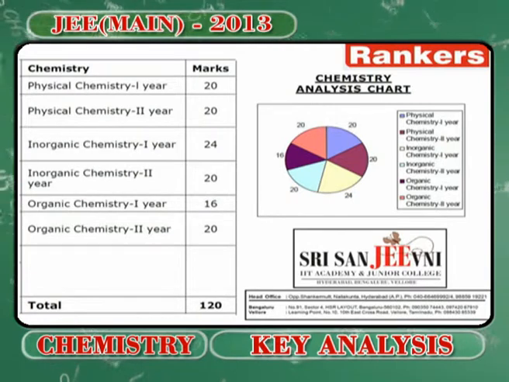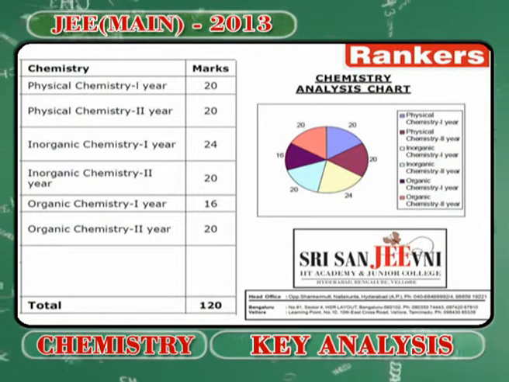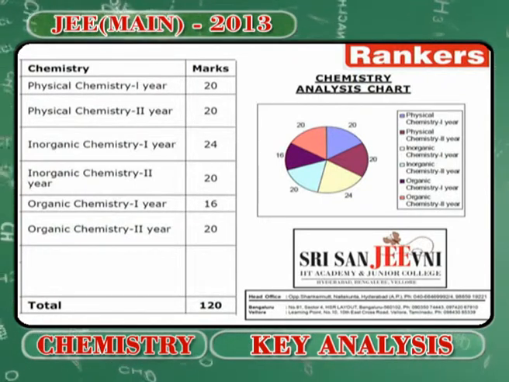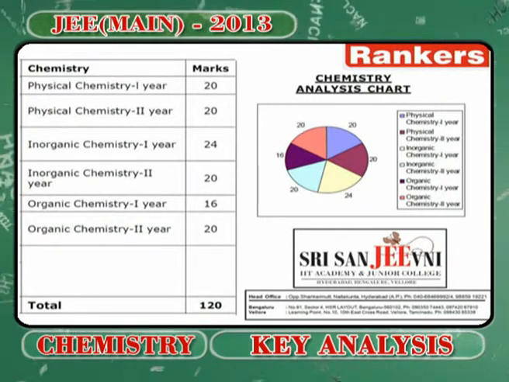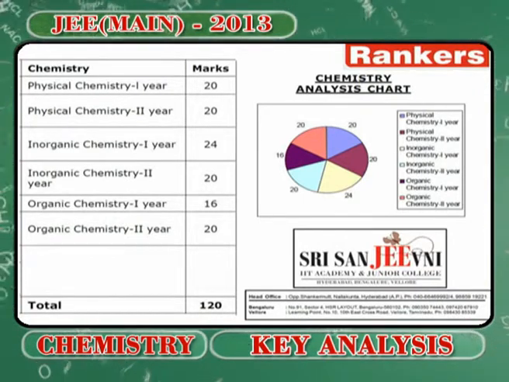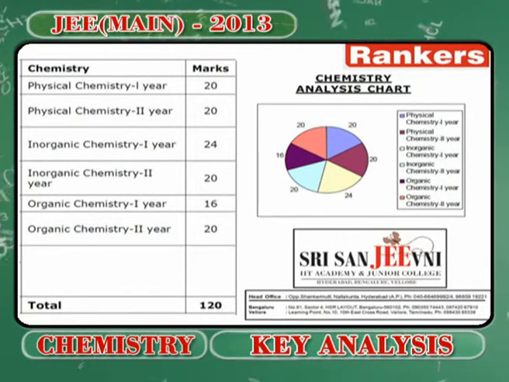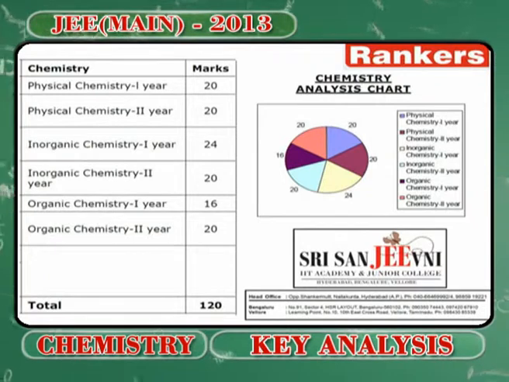You can see, my dear students, that from physical chemistry a total of 40 marks of questions are asked. From first year and second year they have balanced well. When it comes to inorganic chemistry, the first year has 24 marks; the major share goes to chemical bonding, which is the most important part of our first year JEE learning, and that contributed to the huge score in first year inorganic chemistry in comparison to the second year.